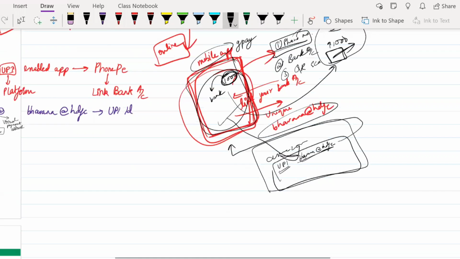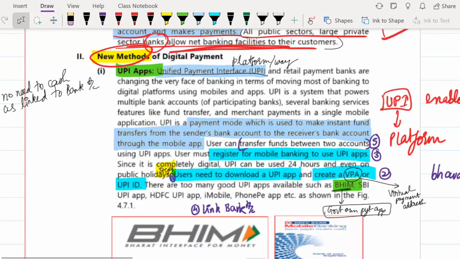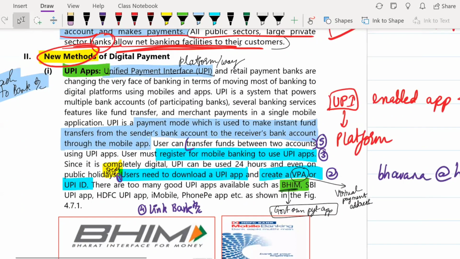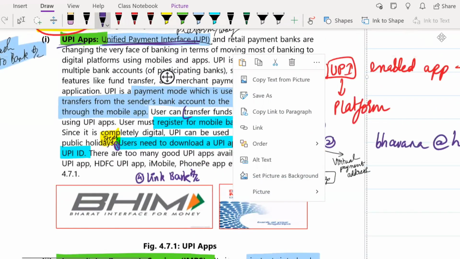So I've just given you a brief understanding of how UPI apps work. Here you don't need any kind of cash. Unlike wallets, you don't need any cash here. This is directly linked to your bank account, and all the transaction processing happens using your bank account only. UPI means Unified Payment Interface. That means all the payments are unified at one place, and it is a platform or an interface for that.